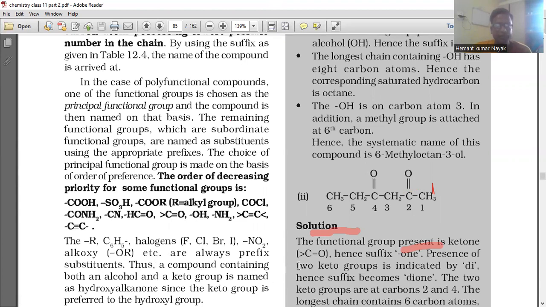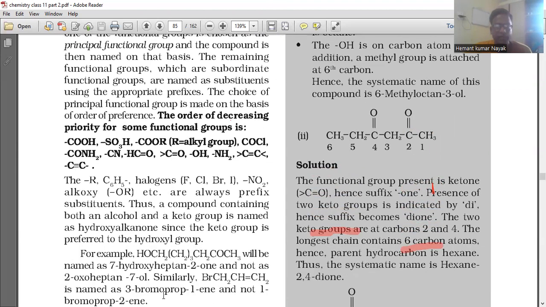Thus, a compound containing both an alcohol and a keto group is named as hydroxyalkanone, since the keto group is preferred to the hydroxyl group. For example, HOCH2CH2CH2CH2CH2CH2COCH3 will be named as 7-hydroxyheptan-2-one and not as 2-oxoheptan-7-ol. Similarly, BrCH2CH=CH2 is named as 3-bromoprop-1-ene and not 1-bromoprop-2-ene.